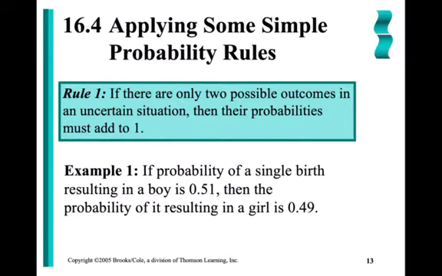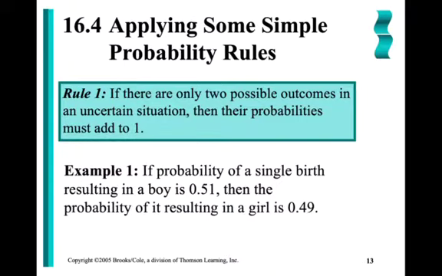So, rule 1. If there are two possible outcomes in an uncertain situation, their probabilities must add to 1. If I have two possibilities, one of the two has to occur. Either event A happened or event A did not happen. Those are the only two outcomes. So together their probabilities must add to 1 or 100%.